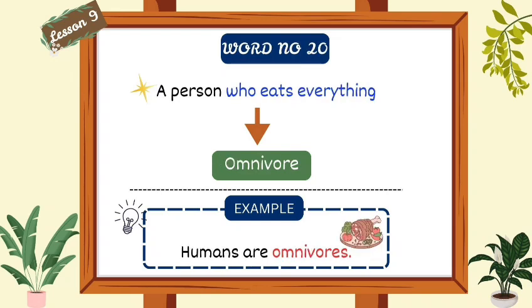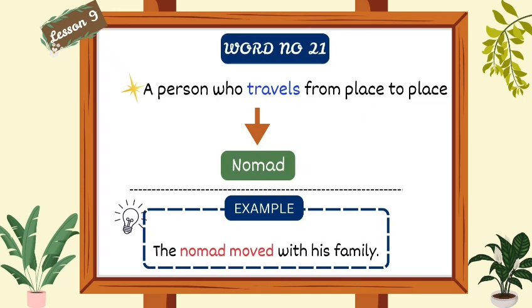Word number 20. A person who eats everything. We will say omnivore. For example, humans are omnivores. Word number 21. A person who travels from place to place. We will say nomad. For example, the nomad moved with his family.